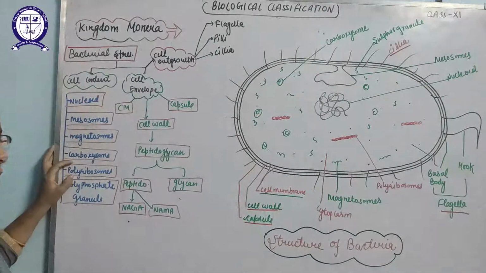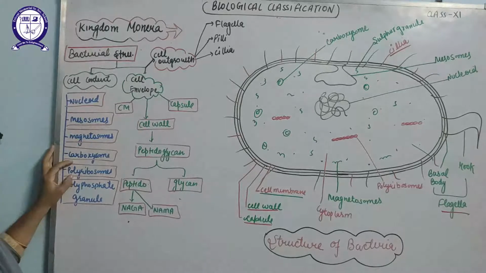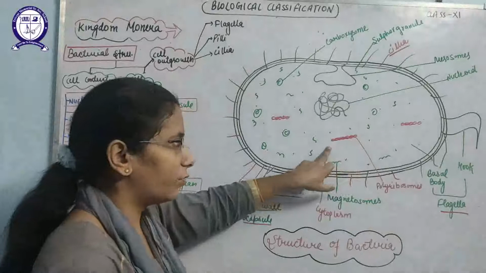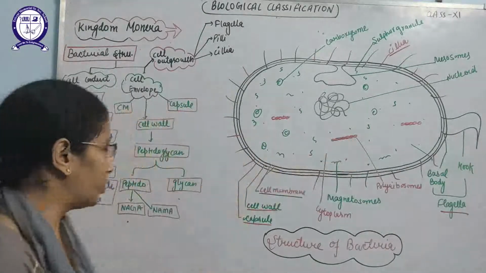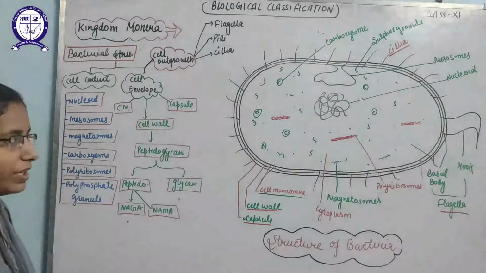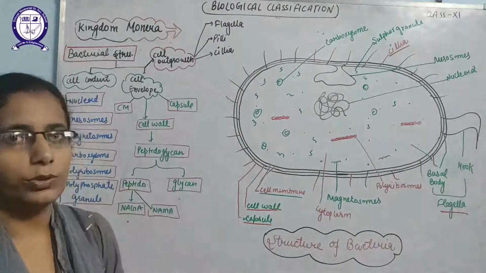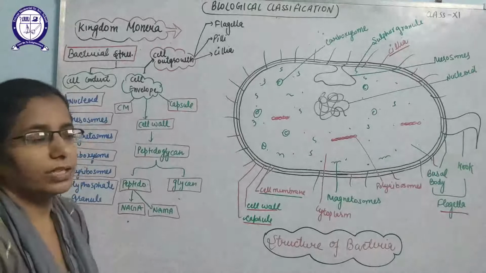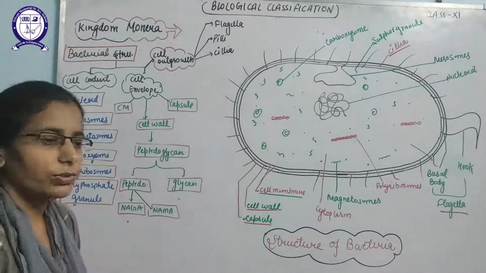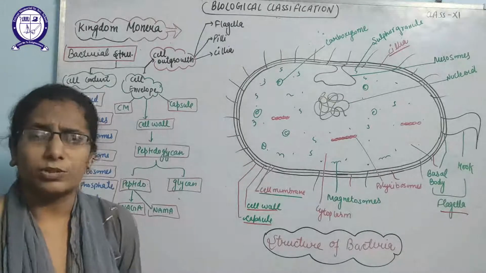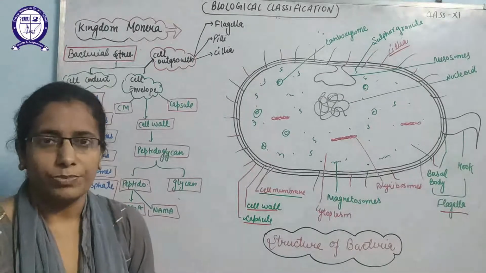After that there are polyribosomes. Ribosomes are known as the protein factory, and polyribosomes are where a number of ribosomes attach together for the making of proteins. After that, polyphosphate granules are there. Polyphosphate granules help in the fixation of phosphorus, and sulfur granules help in the fixation of sulfur from the inorganic or chemical substance like hydrogen sulfide.